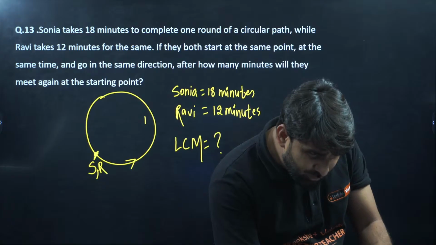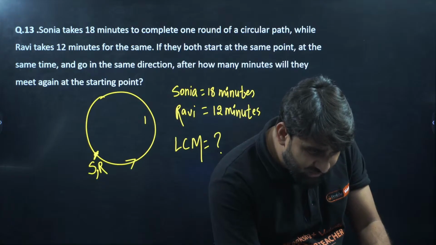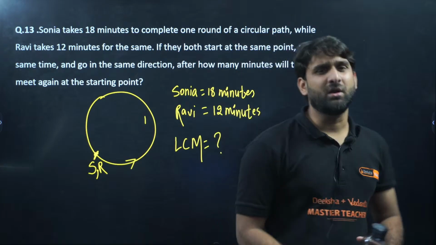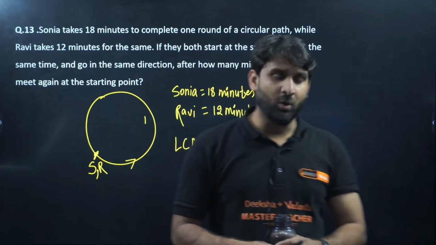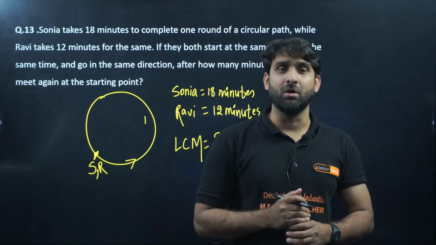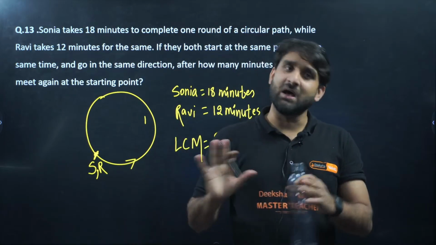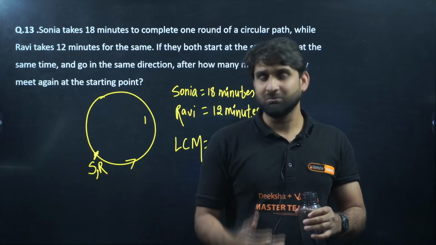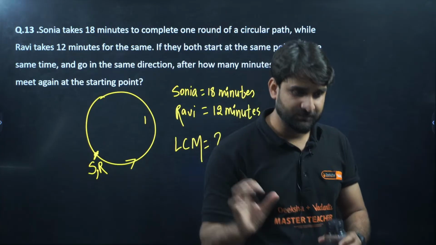Sir, is it important to start prime factorization with the smallest number? It is not mandatory, but it looks good, Faizan. According to the maths rule, it looks good. Otherwise, if you start from a bigger number, the answer will remain the same. But as per the rule in maths, it is better to select the smaller number first.